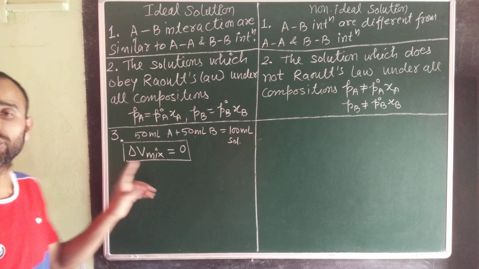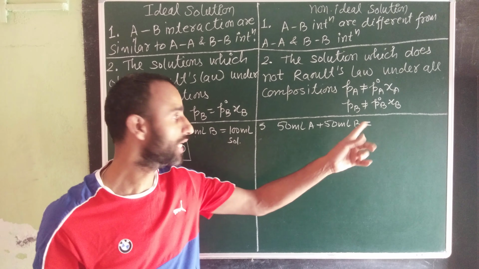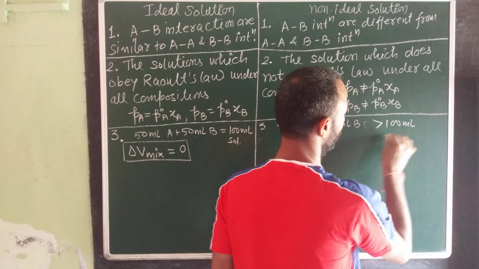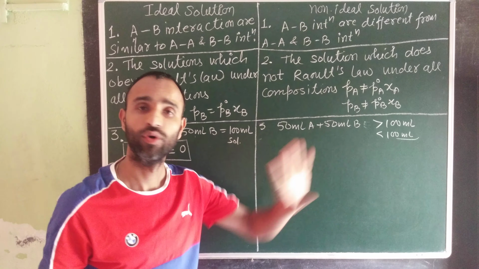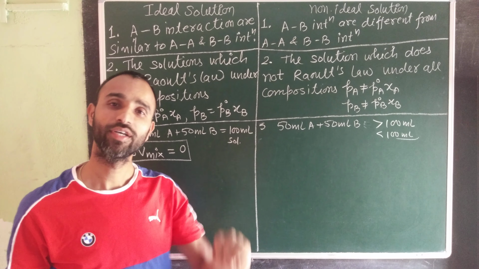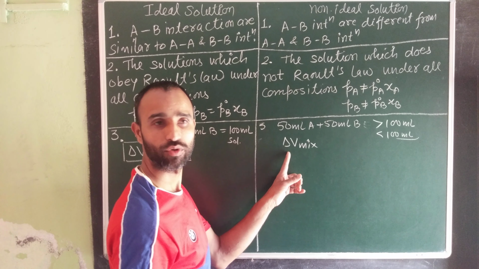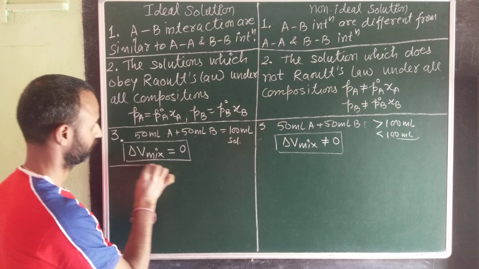But in the non-ideal case, if 50 ml A and 50 ml B are mixed and attraction between AB is weaker or stronger than this, then the volume should be either greater than 100 ml or less than 100. That means it can never be equal to 100 ml. So change in volume on mixing can never be 0.